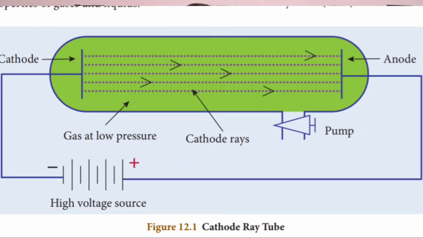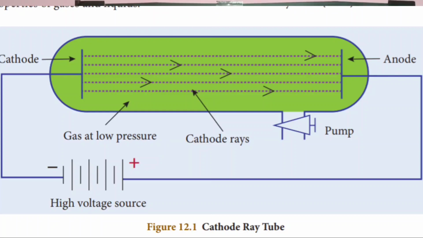It consists of two metal plates. So one metal plate is set as anode and another set to be cathode, and it is connected to a high voltage. The negative terminal of the battery is said to be cathode and the positive terminal is said to be anode. In the tube you can find a side tube which is connected to a pump. Through the pump, low pressure is made to pass inside the discharge tube.